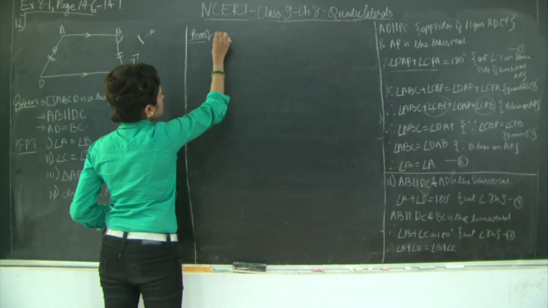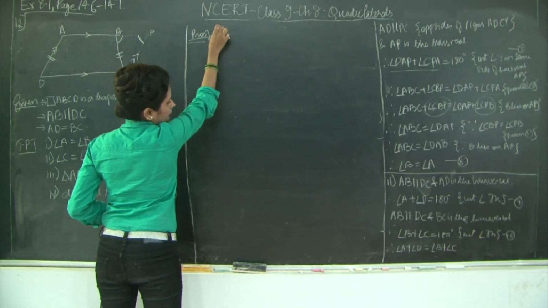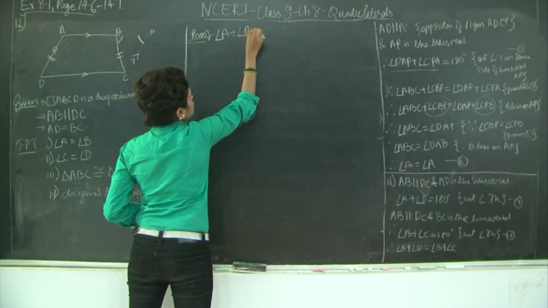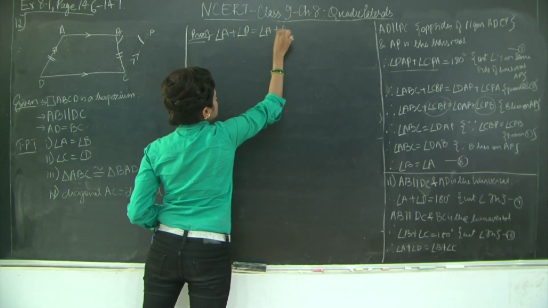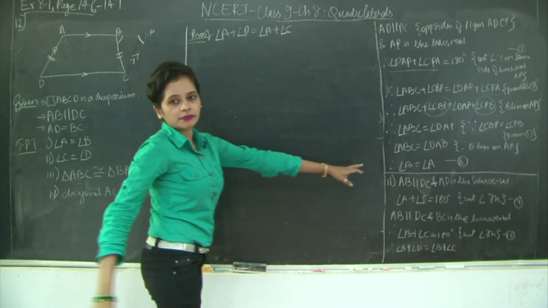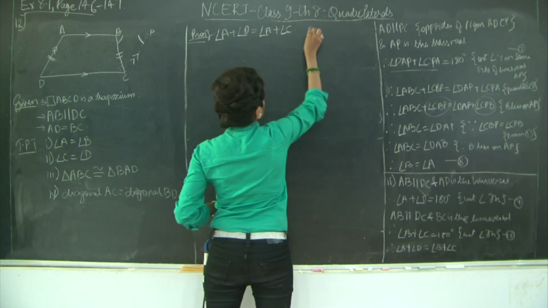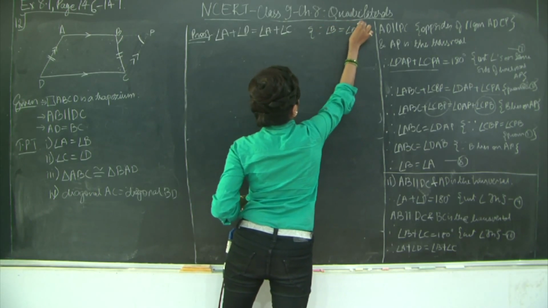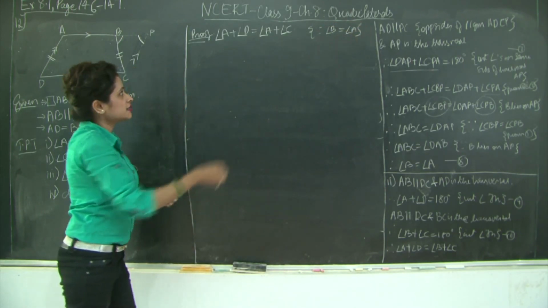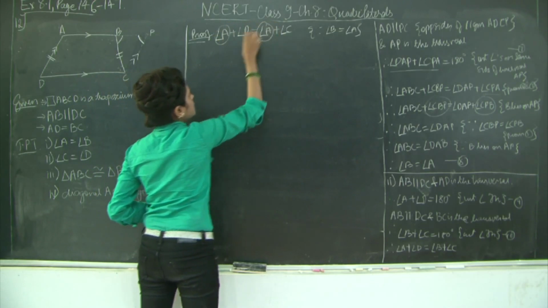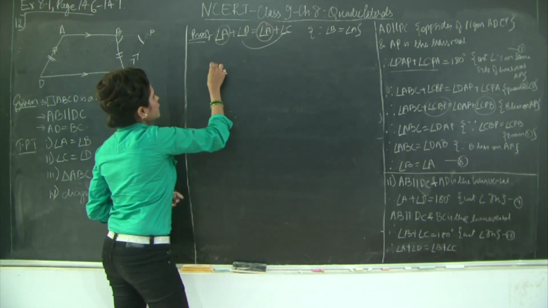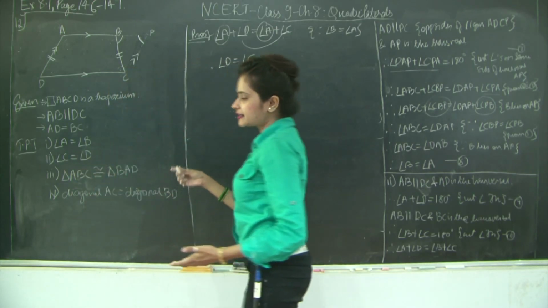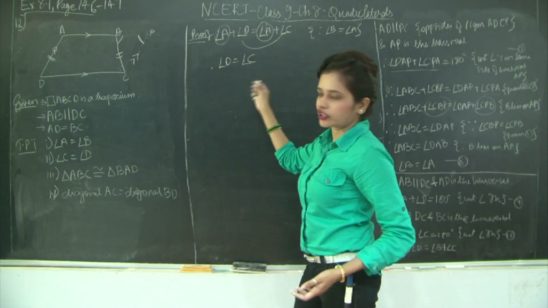So I'll say angle A plus angle D is equal to angle A plus angle C, because what do we have? We have angle B and A equal from 8, since angle B is equal to angle A. So if you subtract equals from equals, that is these two terms, my remainders are going to be equal. Therefore, angle D is equal to angle C, which is what we needed to prove. That is, angle C and D are equal. It's the same thing.